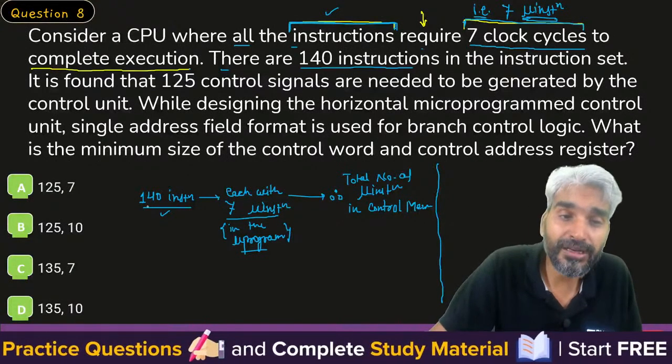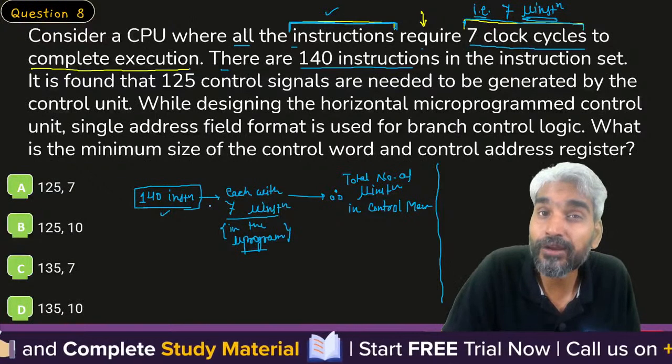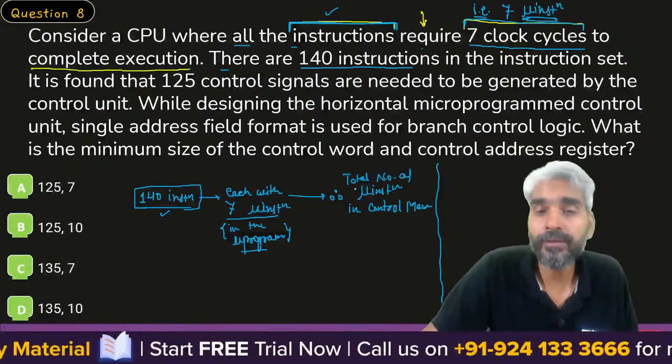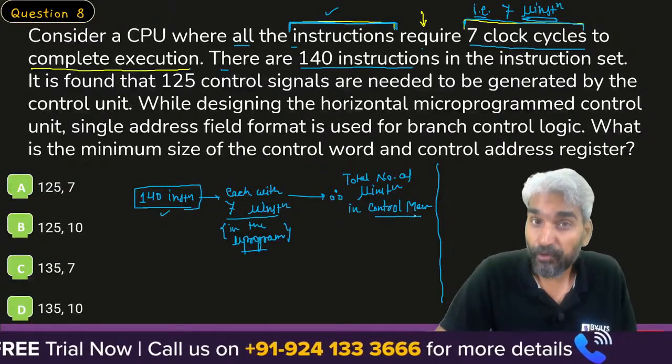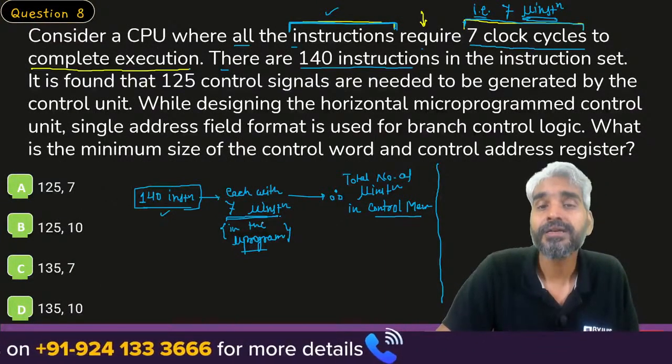Right? So because there are 140 instructions, there will be 140 microprograms in the control memory. Now 140 microprograms, each with 7 micro instructions.